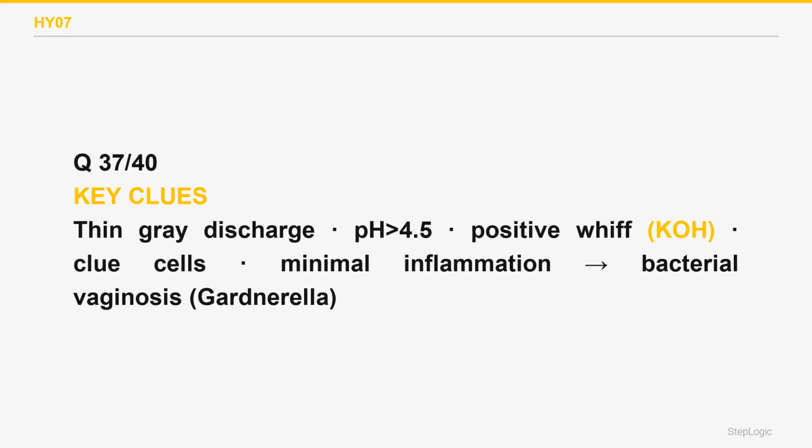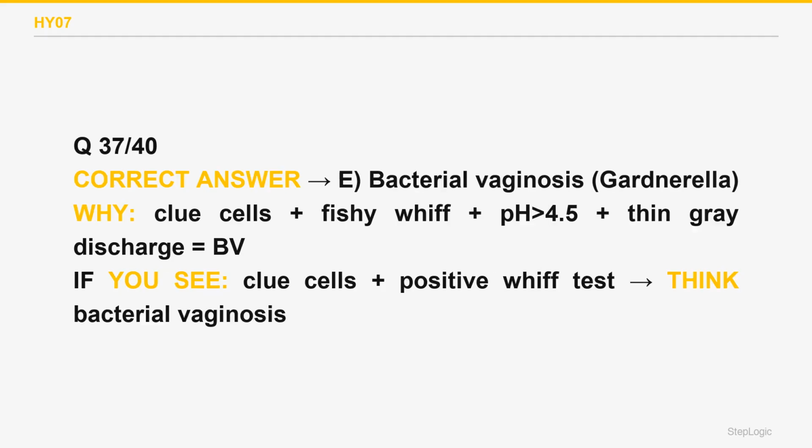Bacterial vaginosis is an overgrowth of Gardnerella vaginalis and other anaerobes that replace normal lactobacilli. The classic tetrad is a thin gray discharge, vaginal pH above 4.5, a positive fishy amine test with KOH, and clue cells on wet mount. It causes little inflammation, so it is not truly an -itis. The correct answer is E.